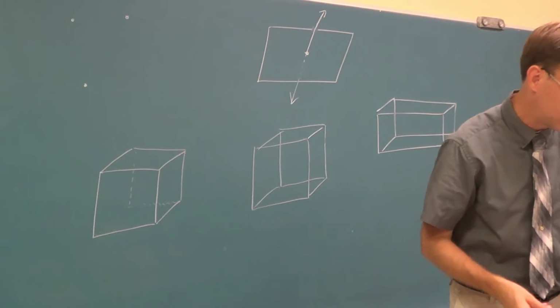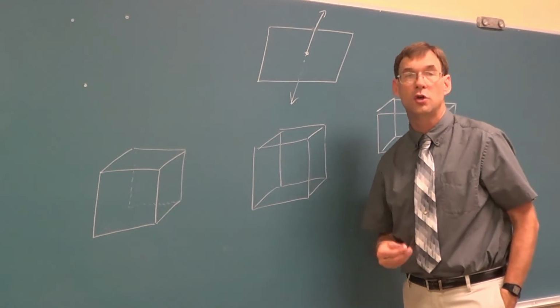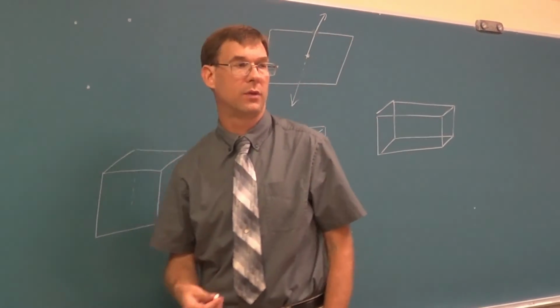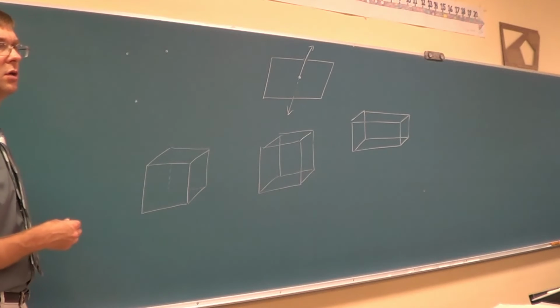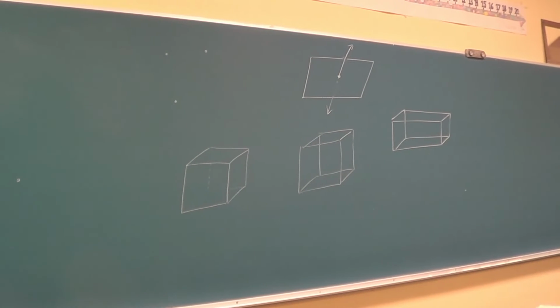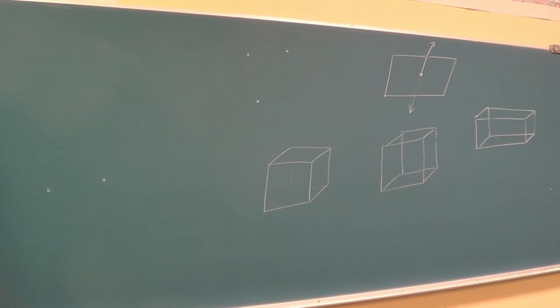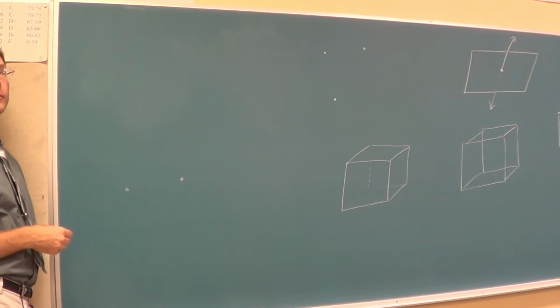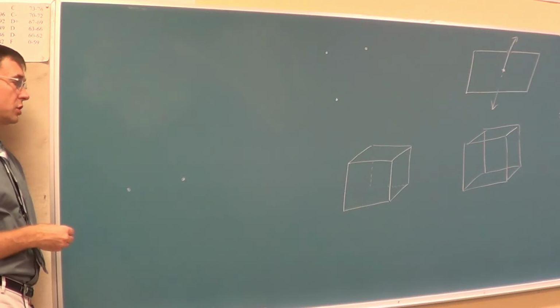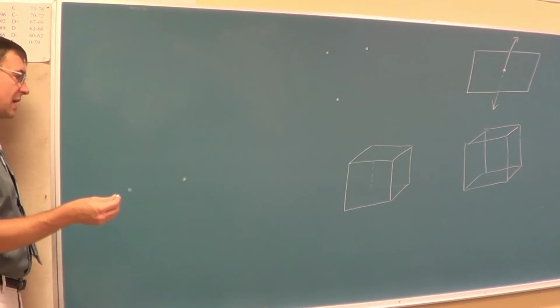Here's some conversation about determine. 2 points determine a line. That's a fact we know. What was that fact called last chapter? 2 points determine a line. It wasn't said that way, but it's the idea. Anybody know what the name of that fact was? Line postulate? It's the line postulate. Okay, so here's the definitions I just gave you.